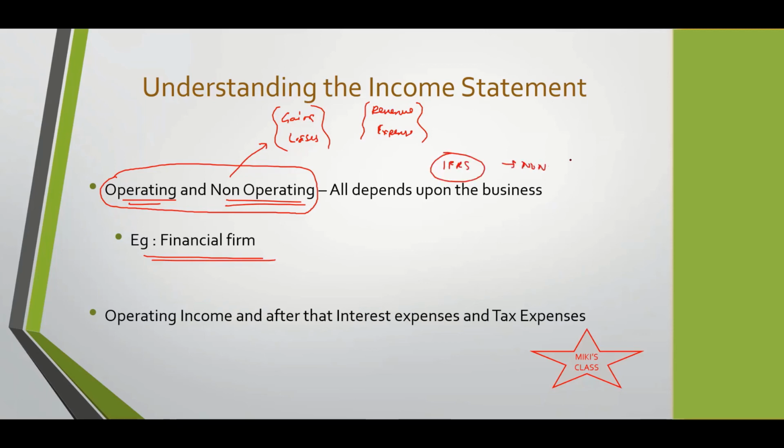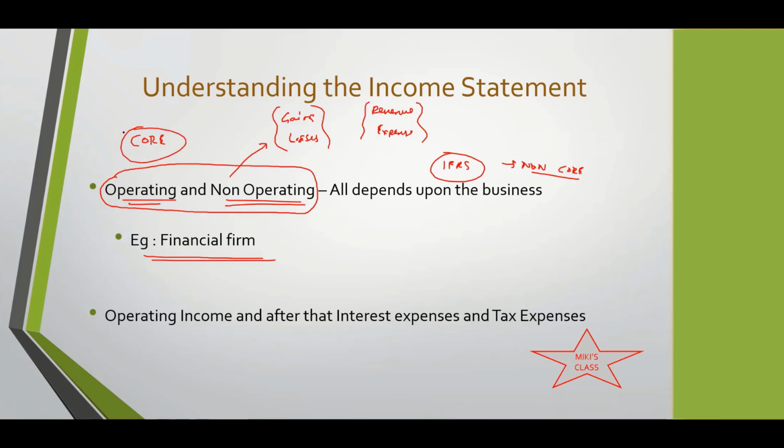But for a bank, what is generally non-core becomes core, because it's a financial firm. Paying interest on the deposits people keep in the bank is a part of your core business, right?